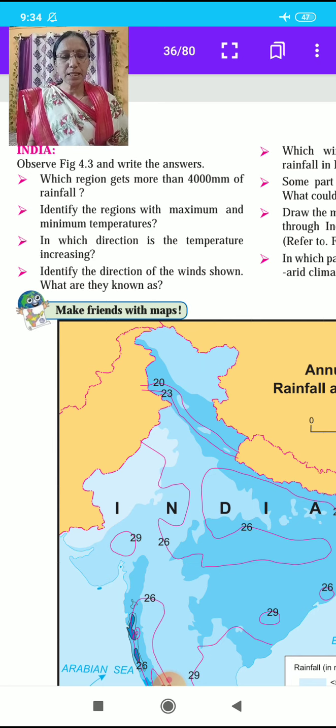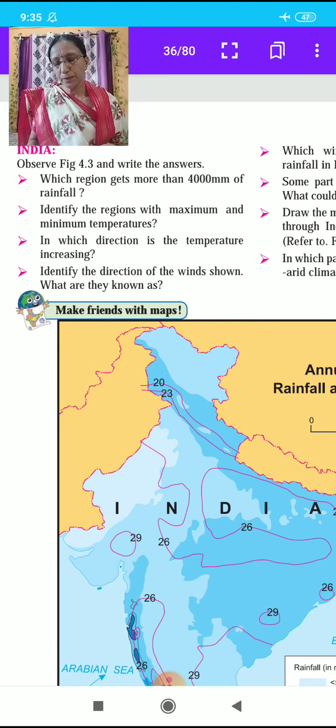Some parts of Rajasthan are under desert. What could be the reason for it? Draw the main parallel of latitude passing through India which affects its climate. Refer to figure 2.1. In which part of Peninsular India is a semi-arid climate found, and why? Observe figure 4.3 and write the answers to these questions.